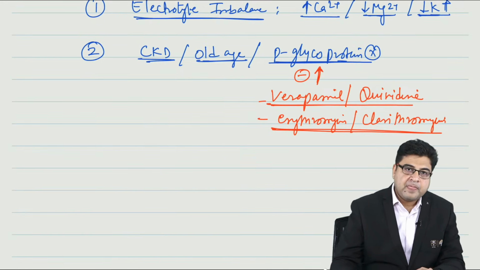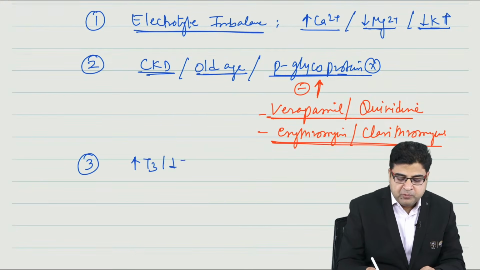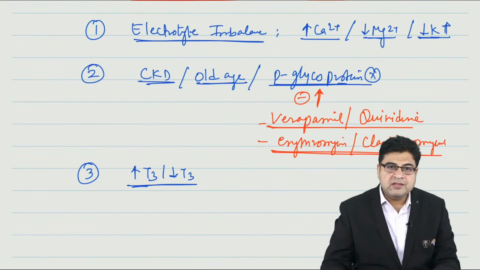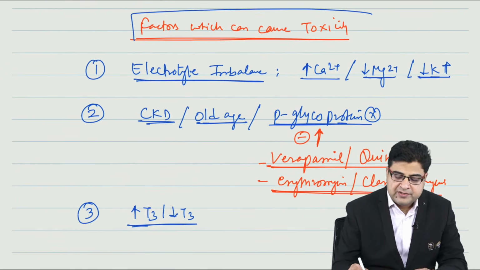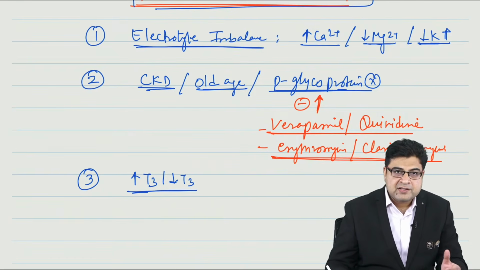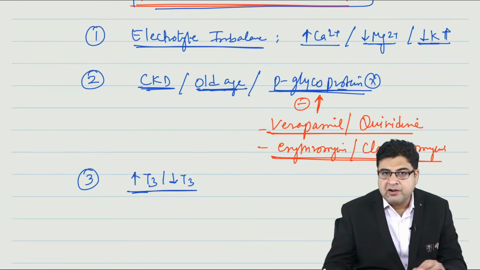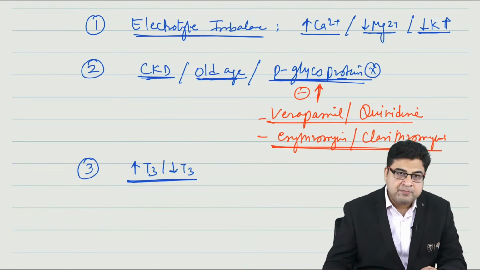Now apart from these factors, please remember any patient who has hyper and hypothyroidism has a risk of digoxin toxicity. So these are the various factors which can cause digoxin toxicity: electrolyte imbalance, CKD, kidney disease, old age, a patient taking a P-glycoprotein inhibitor, or a patient suffering from hyper and hypothyroidism.